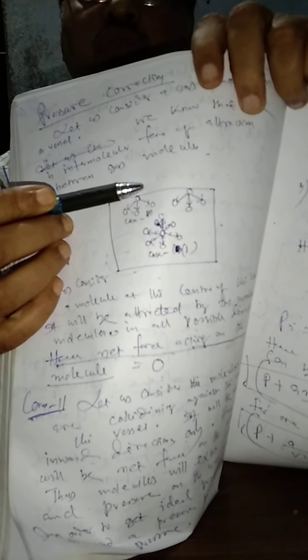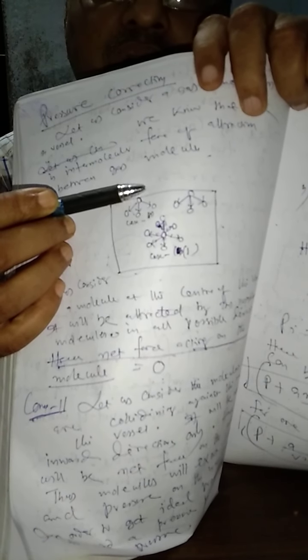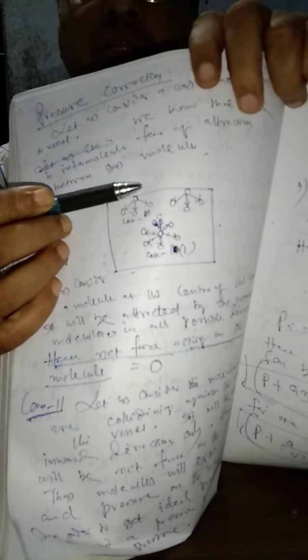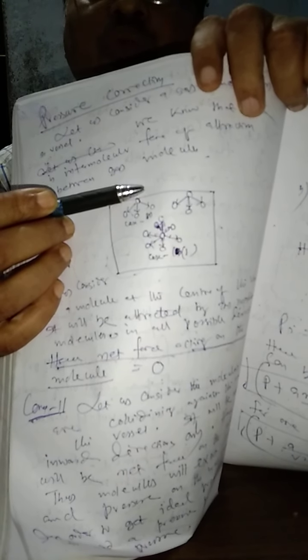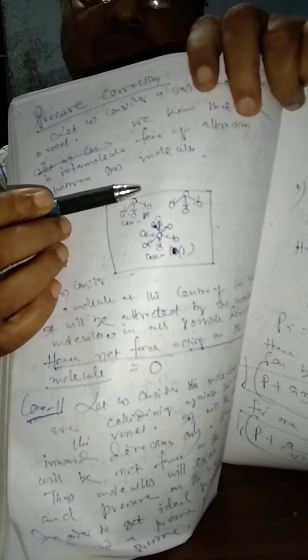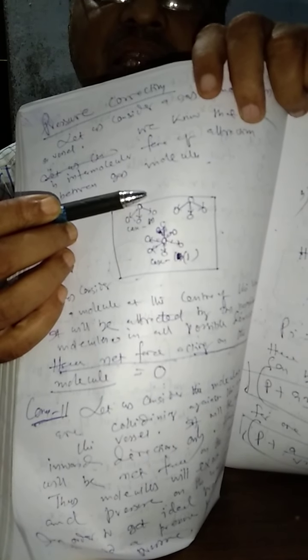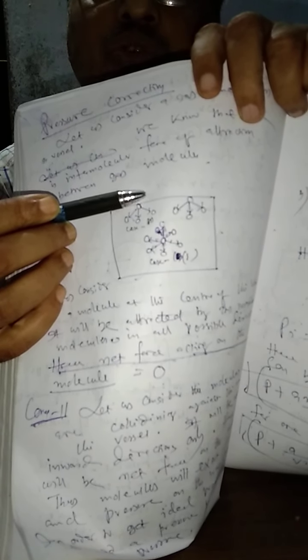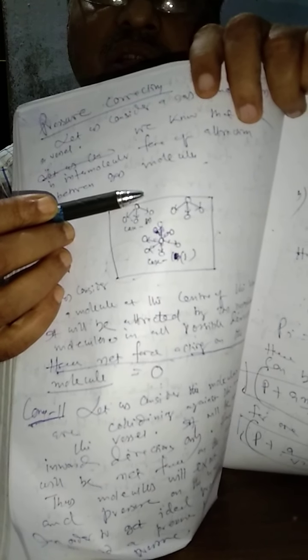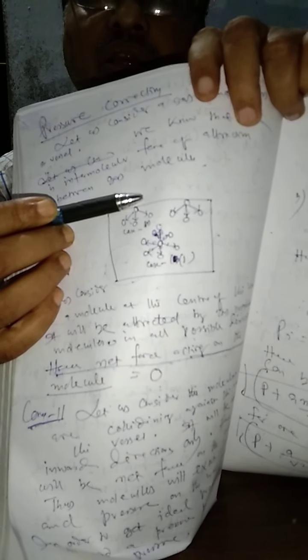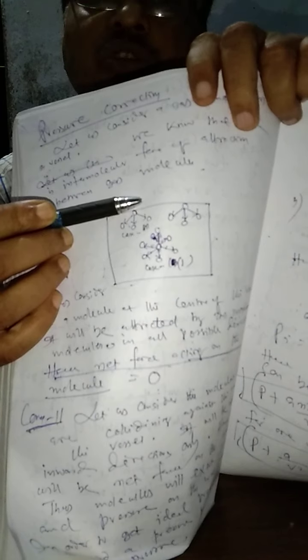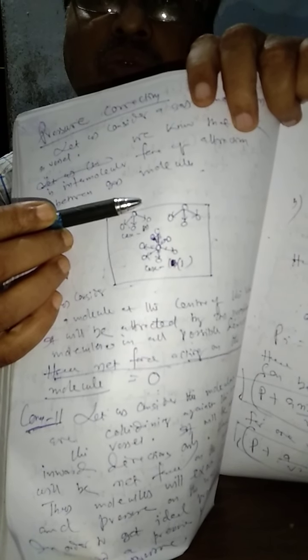These molecules will be attracted toward the inward direction only, because there is no molecule outside the vessel. This group of molecules, about to strike the wall of the vessel, will be attracted towards the inward direction only by its neighboring molecules.